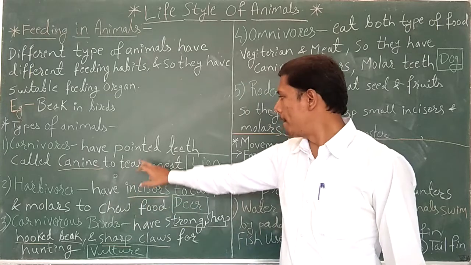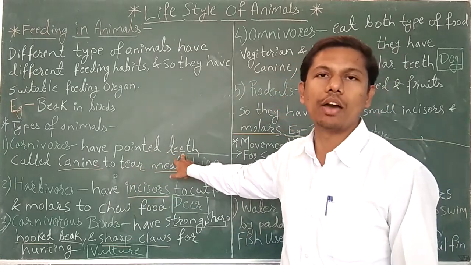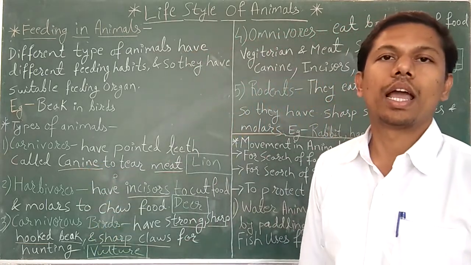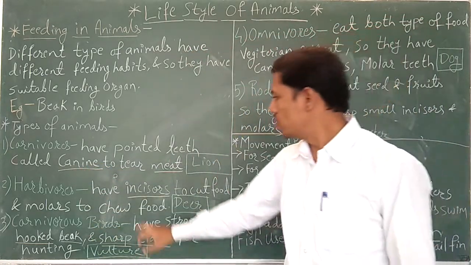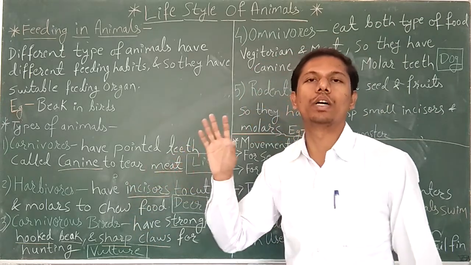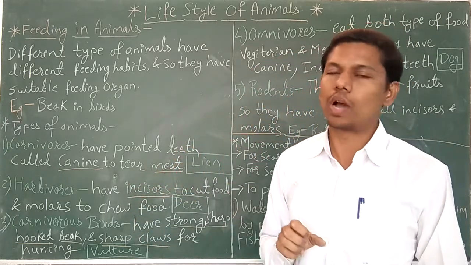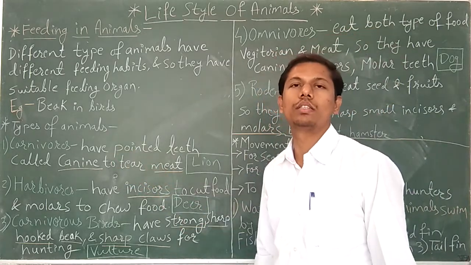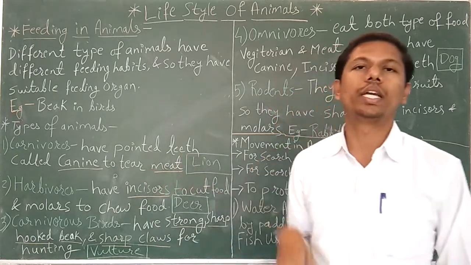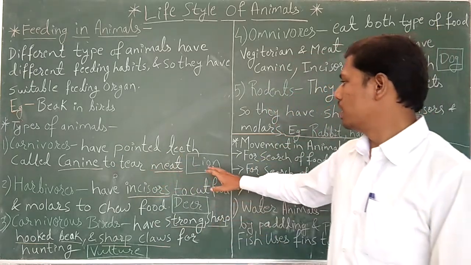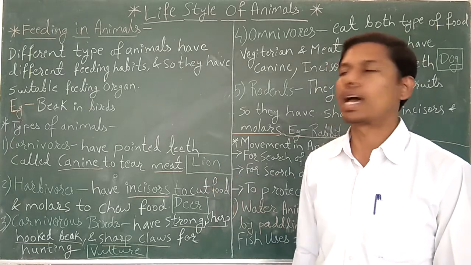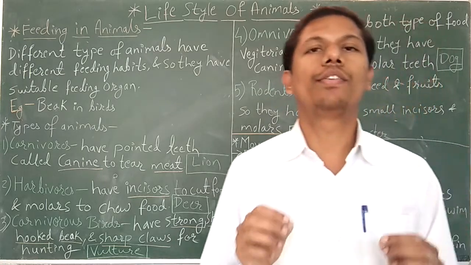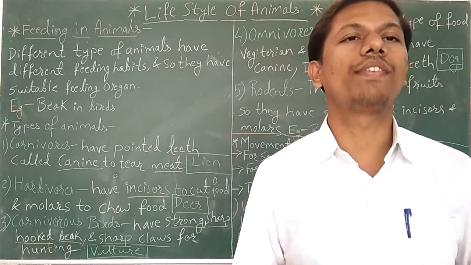Carnivores have pointed teeth called canines, and these pointed teeth are needed to tear the meat from the animal's body while hunting. So canine teeth are present in carnivorous organisms to tear and eat the meat. An example is the lion, a carnivorous organism which only eats meat, also called flesh.